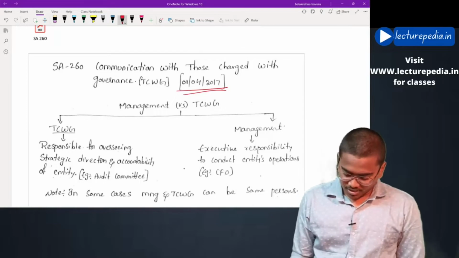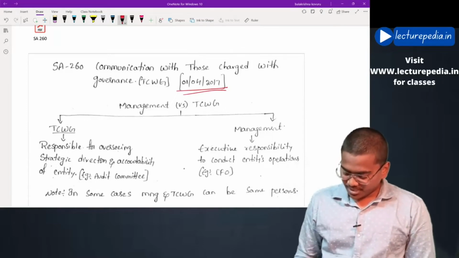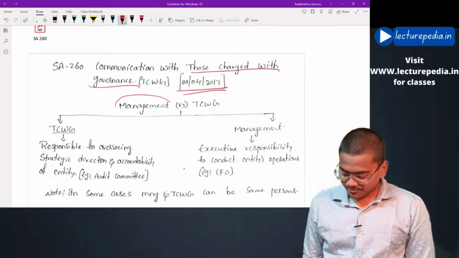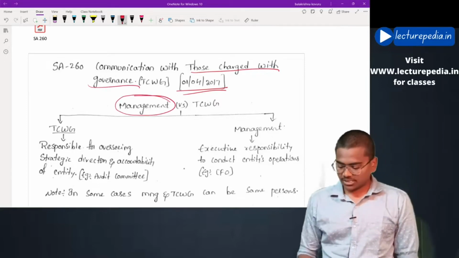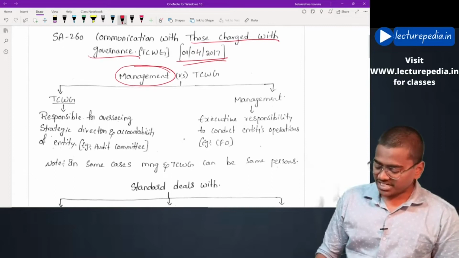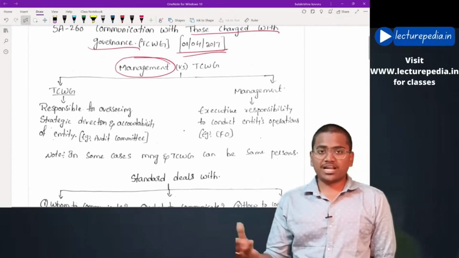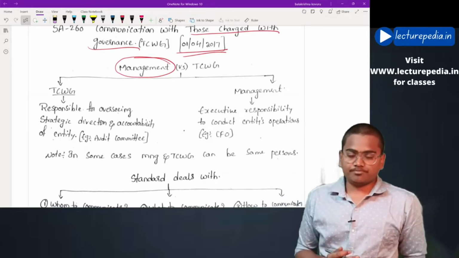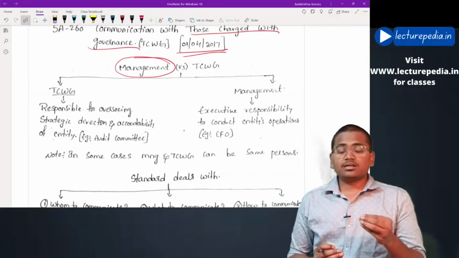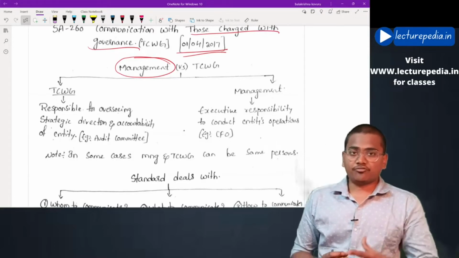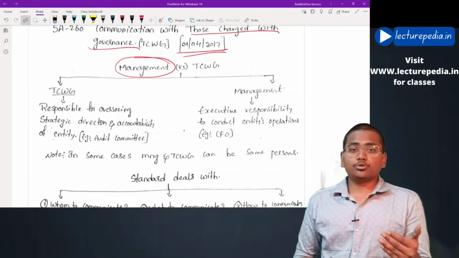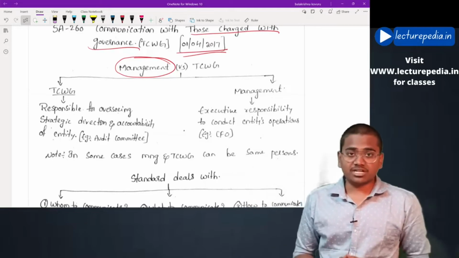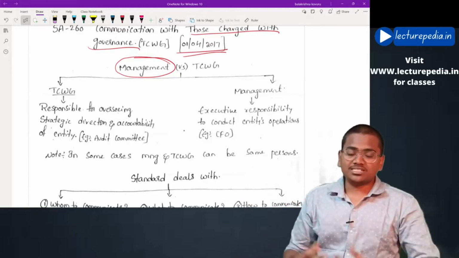First of all, let us understand the basic difference between those charged with governance and management. How to identify who is management and who is those charged with governance. The basic difference is in the type of functions that they perform. The auditor will be able to identify who is who based on the type of functions that they perform.